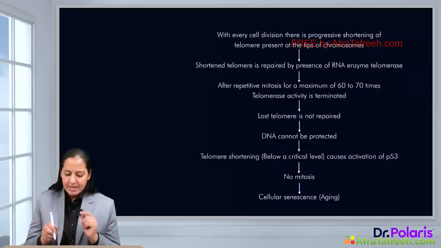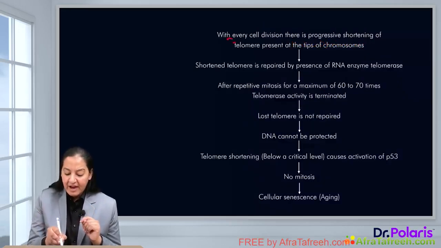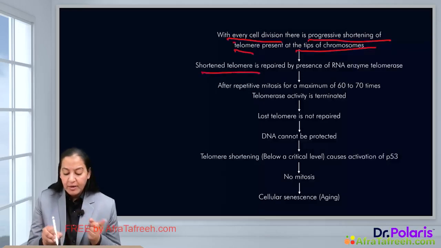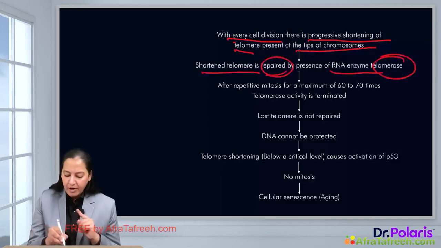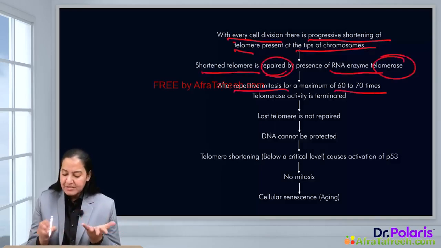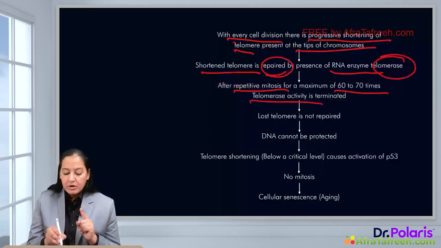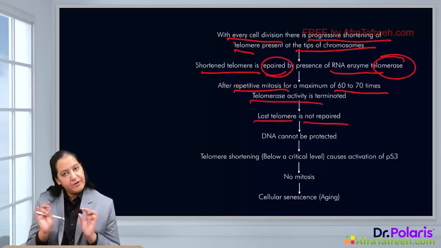So you can read the same thing in this flowchart also. With every cell division, there is progressive shortening of the telomere. Telomeres are present at the tips of the chromosome. Shortened telomere is repaired again with the help of an RNA enzyme known as telomerase. But after repetitive mitosis, after a maximum of 60 to 70 cell divisions, the activity of telomerase declines. With age, it is non-functional. Now the lost telomere is not repaired. It will remain shortened only.